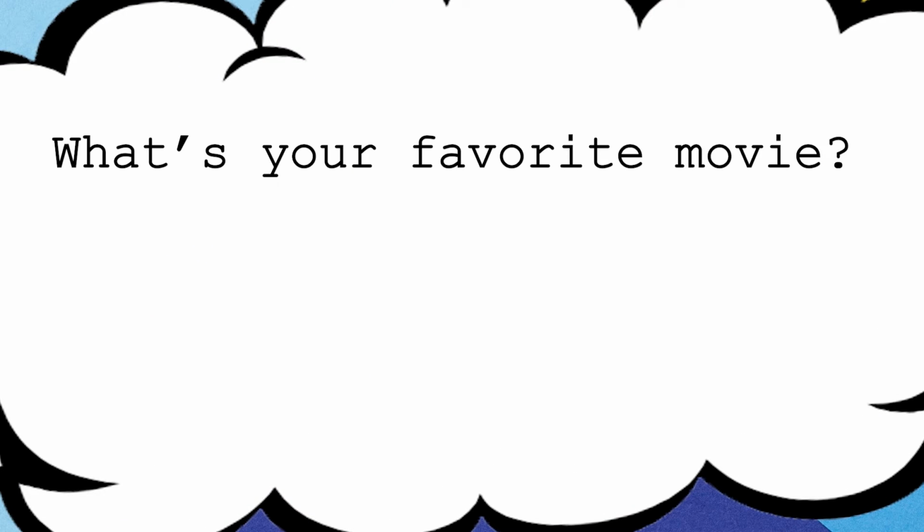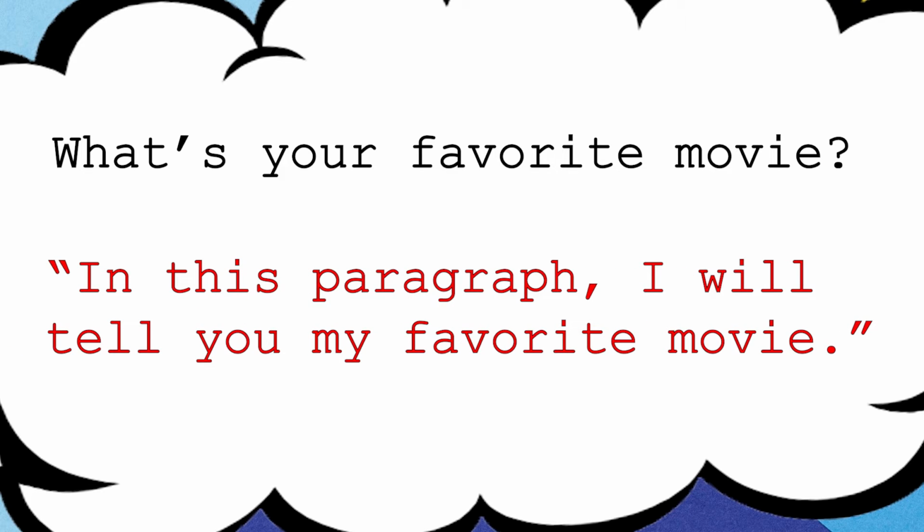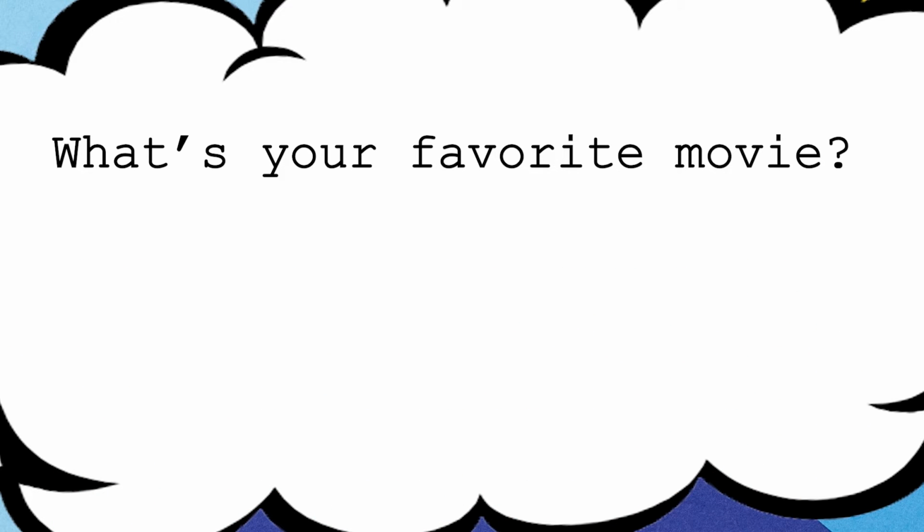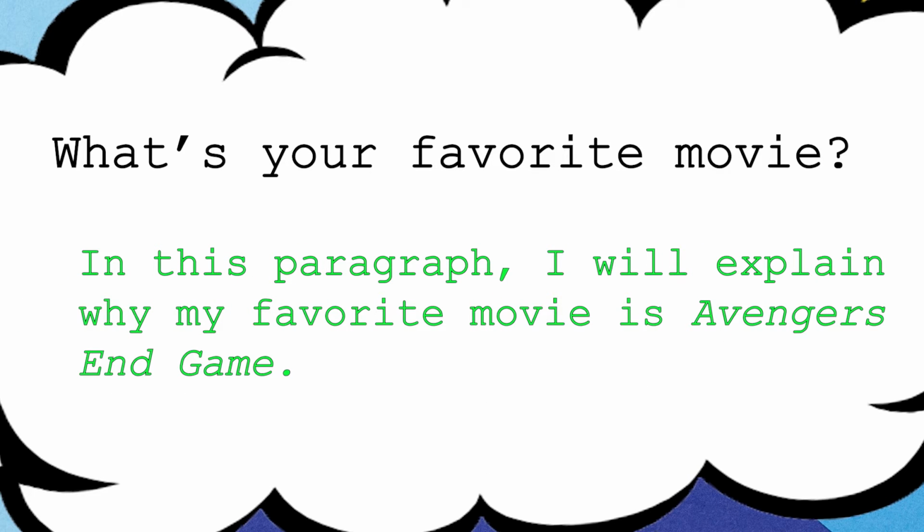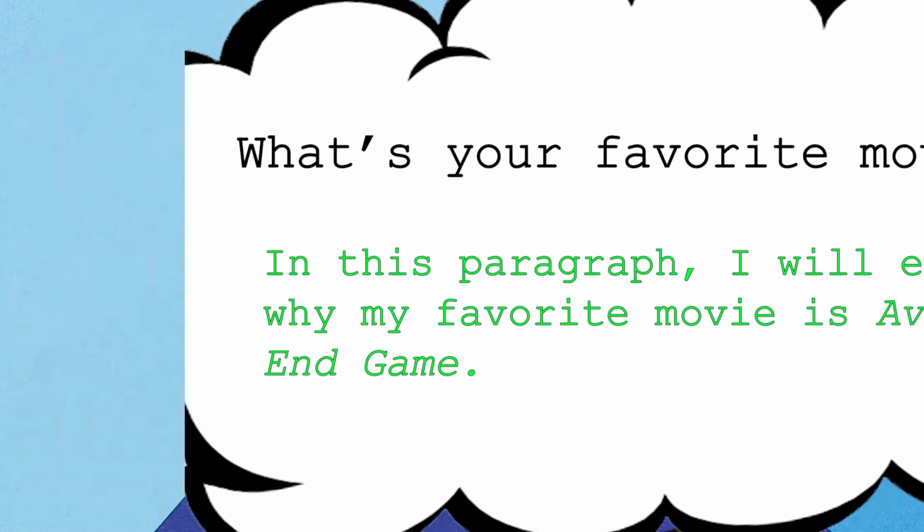Just like we did an introduction at the beginning of the entire letter, now we need to use smaller orders of just one sentence that will tell the reader what just this paragraph is going to be about. Let's imagine that you're writing a paragraph about your favorite movie. You don't want the first sentence to be, "In this paragraph, I will tell you about my favorite movie." You want it to be more specific than that. You want it to say something like, "In this paragraph, I will explain to you all the reasons why Avengers Endgame is my favorite movie."